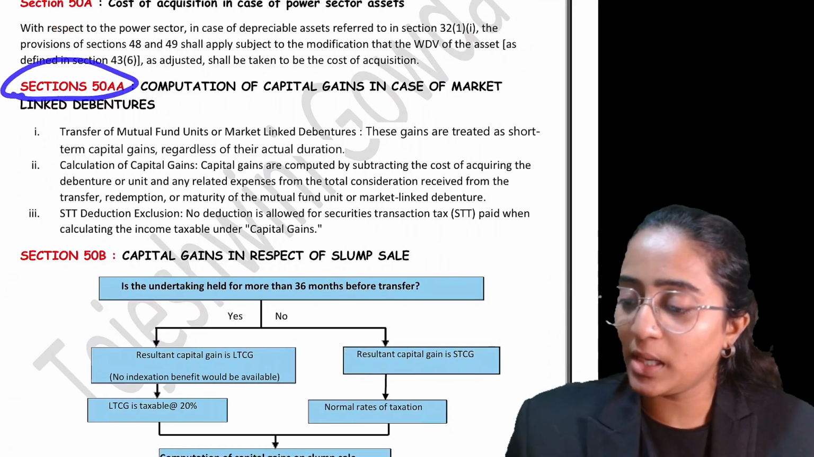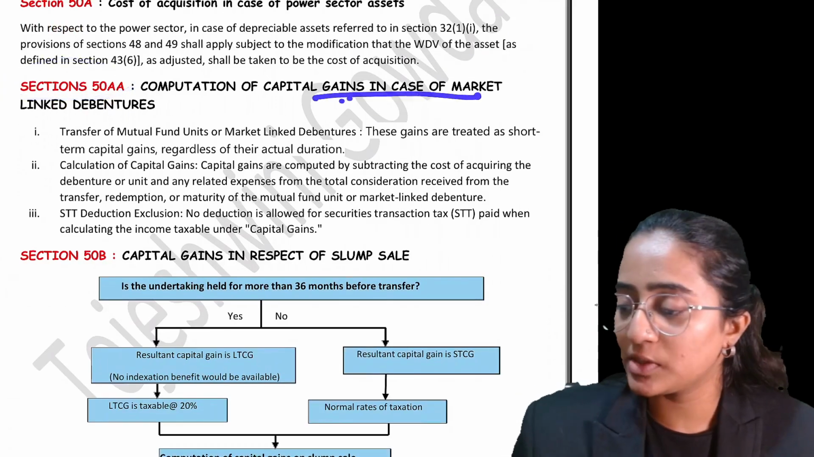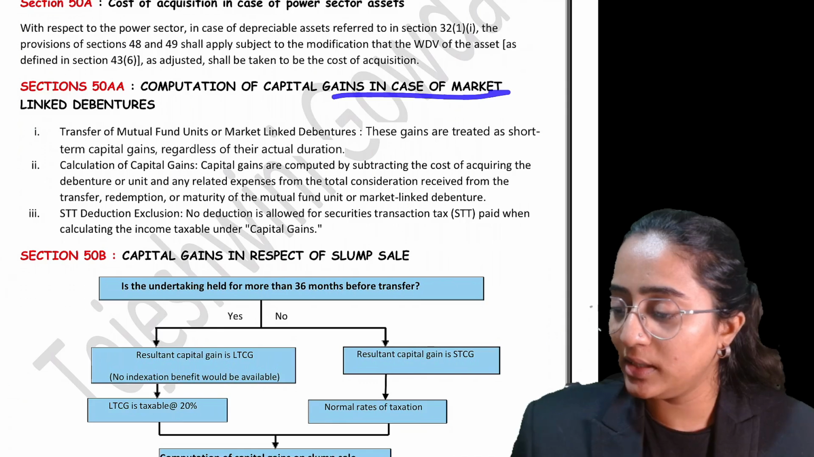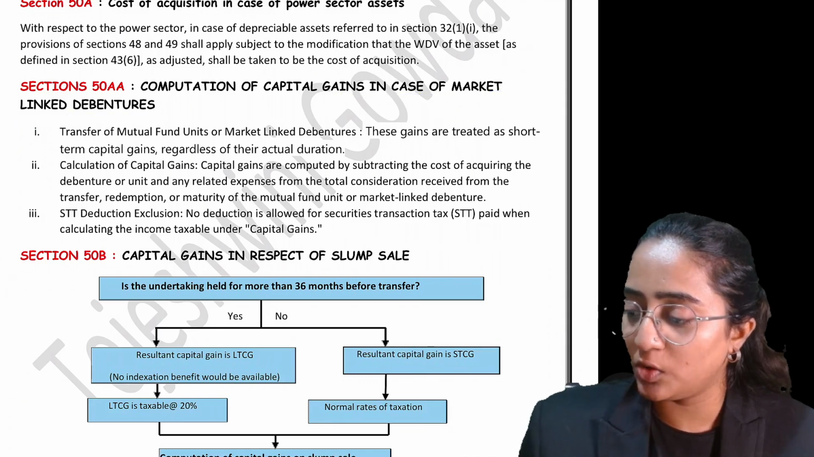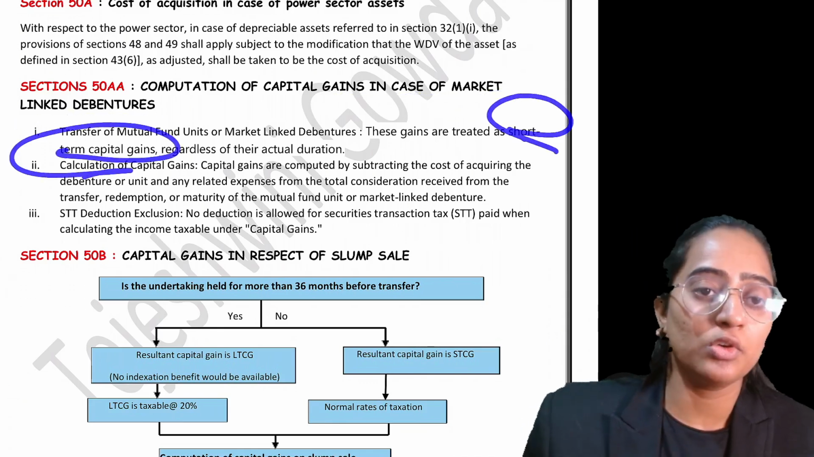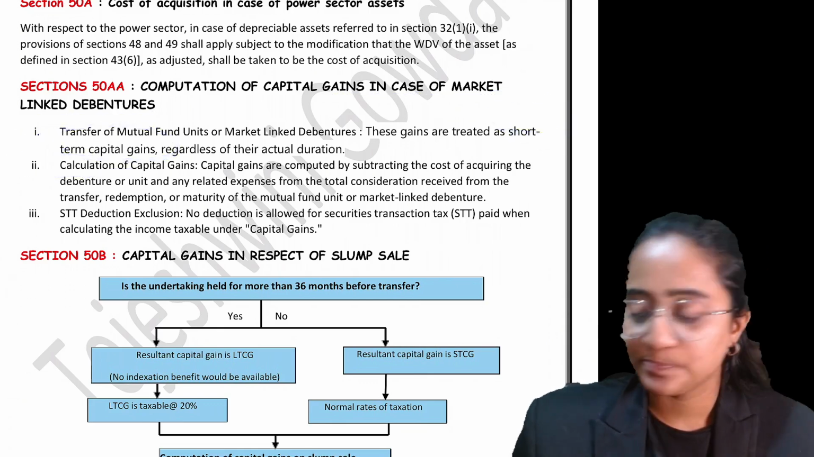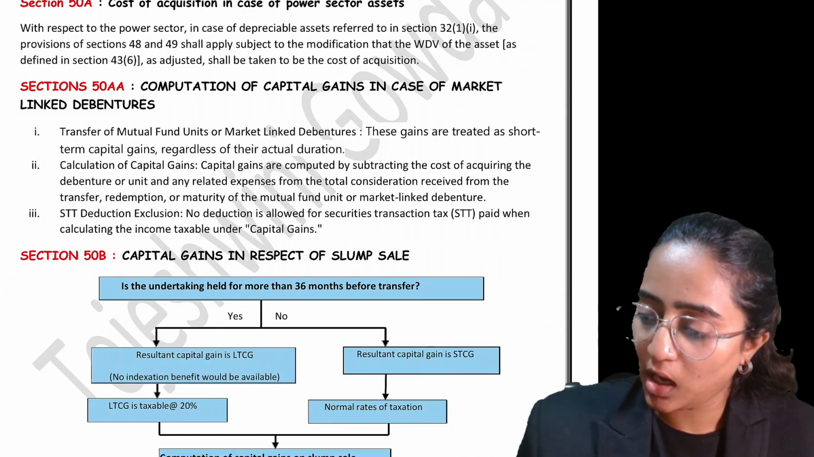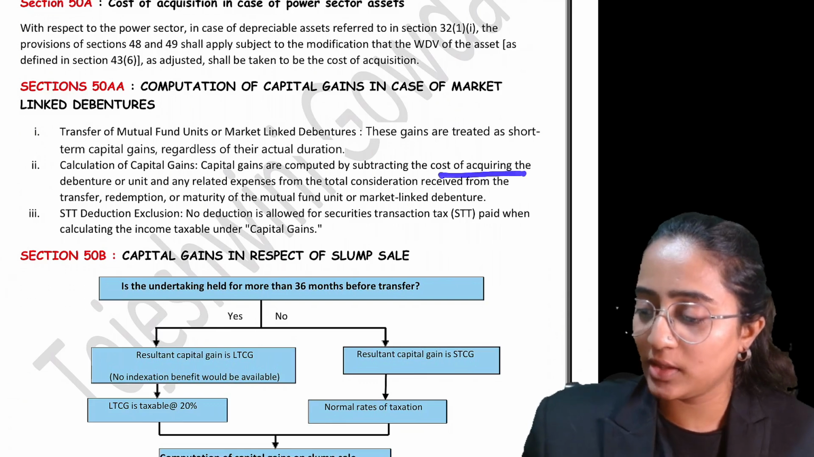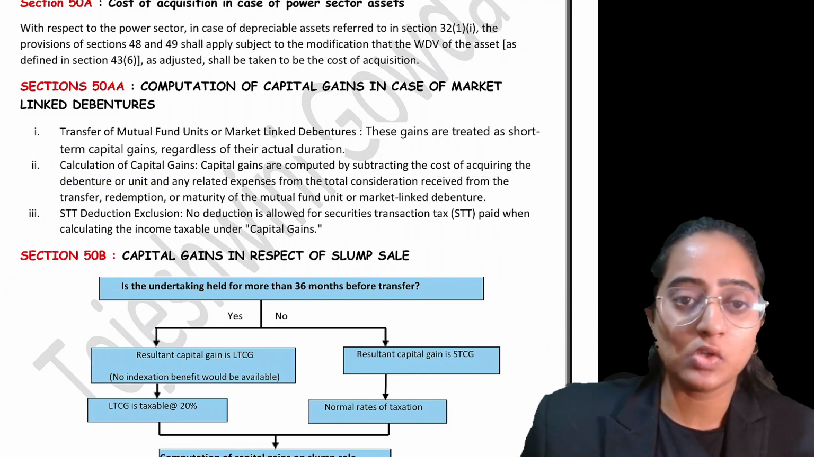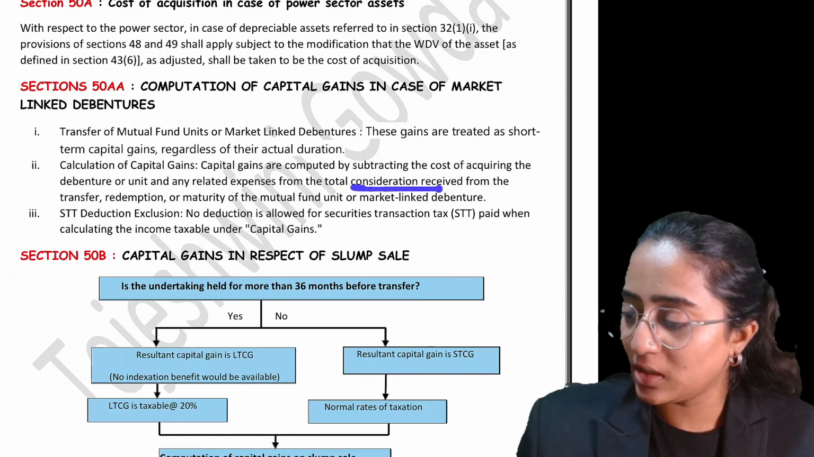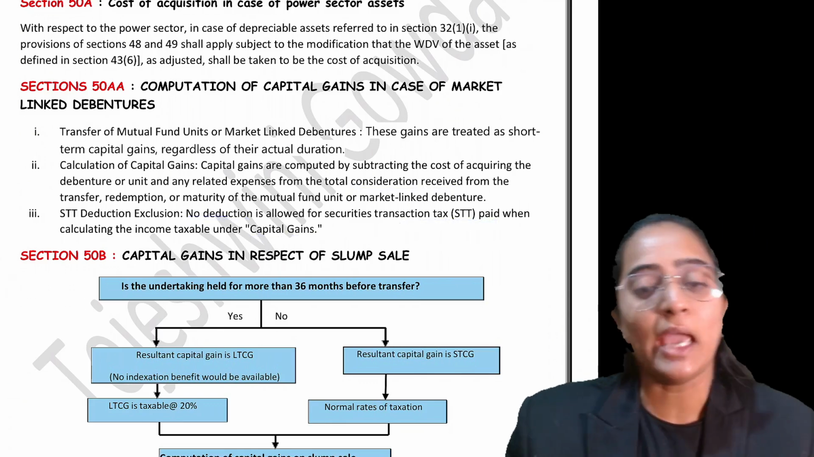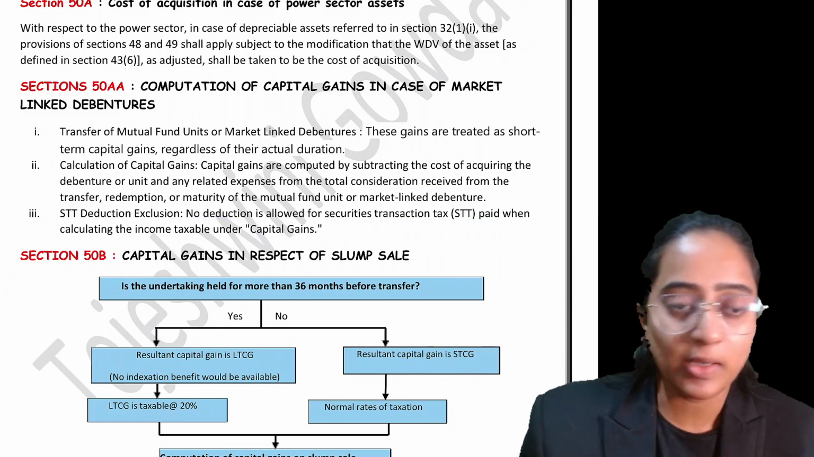Section 50AA, not a very important section, but still: computation of capital gain in case of market linked debentures. Always remember, in case of market linked debentures, you are always going to get short-term capital gain only. You can never get long-term. You compute it by subtracting the cost of acquisition of the debentures or the units from the total consideration, and no deduction of STT is allowed in calculating the capital gain.